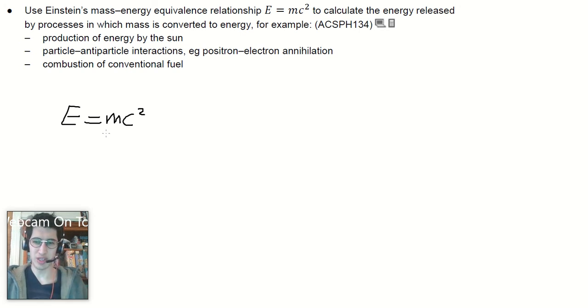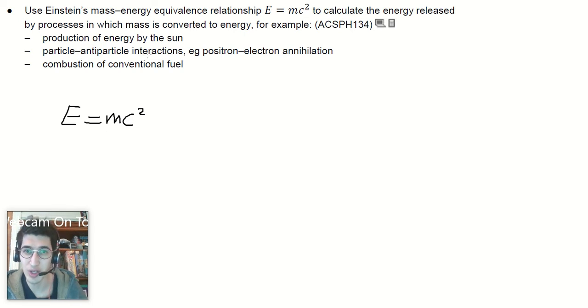So this is an equivalence. If in some circumstances mass is converting into energy, or energy is converting into mass, they will obey this equation. So small amounts of mass turn into large amounts of energy, right? Because it's mass times the speed of light squared, huge numbers, giving you how much energy you've got.